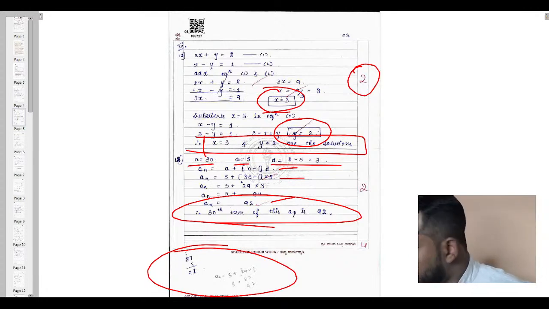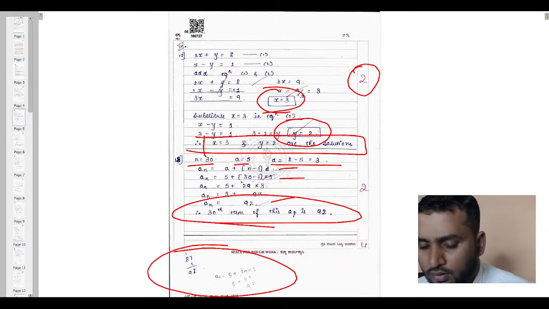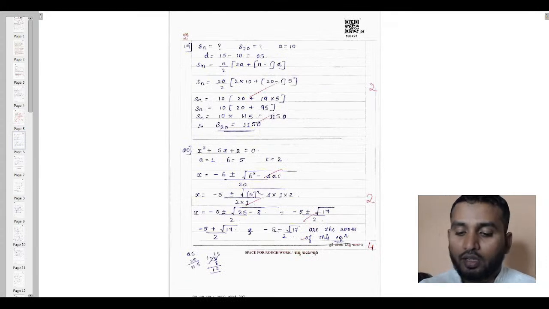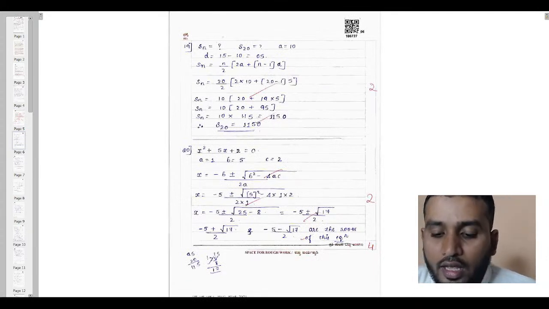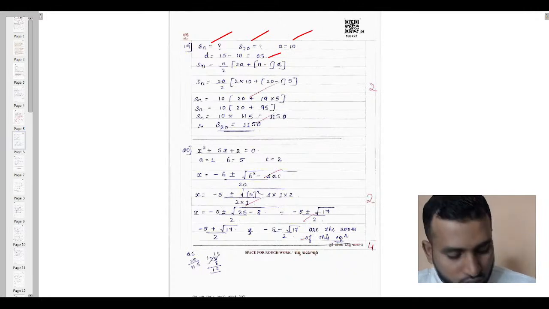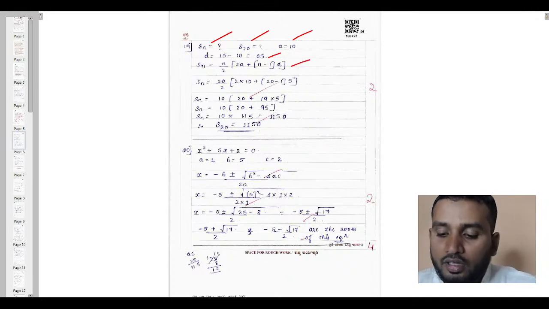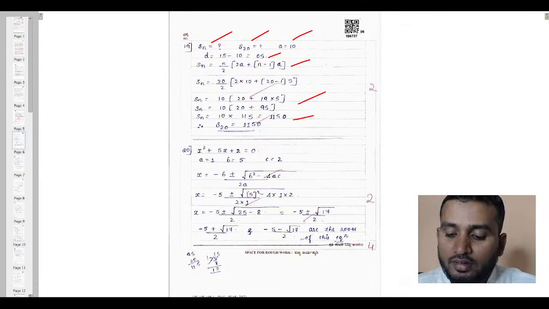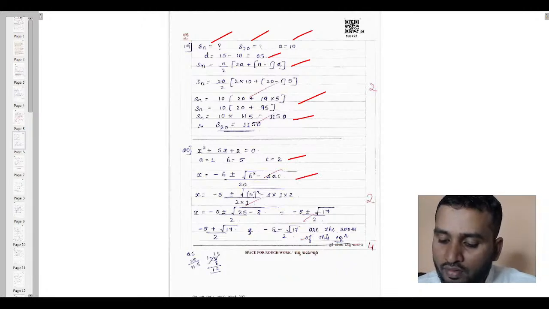Understood? Good. After that, the next page, as you can see, question number 19. Again you can see the data. Sum of n terms was asked, and also sum of 20 terms was asked in this paper. The first term was given and the common difference was also given, and he has written the formula, substitution and final answer. Again first data, formula, substitution, and also he has written the final conclusion.